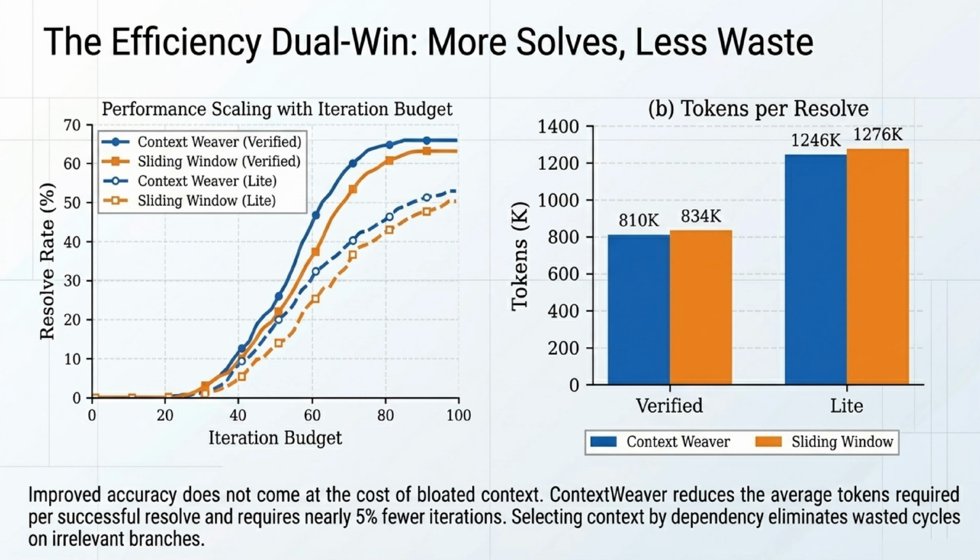What's really amazing is what we call the efficiency dual win. You might think better accuracy requires a bloated context window, but it's actually the opposite. ContextWeaver solves more problems while reducing the average tokens required per successful resolve, and it requires nearly 5% fewer iterations overall. By selecting context based on true dependencies, it entirely eliminates wasted cycles on irrelevant branches.